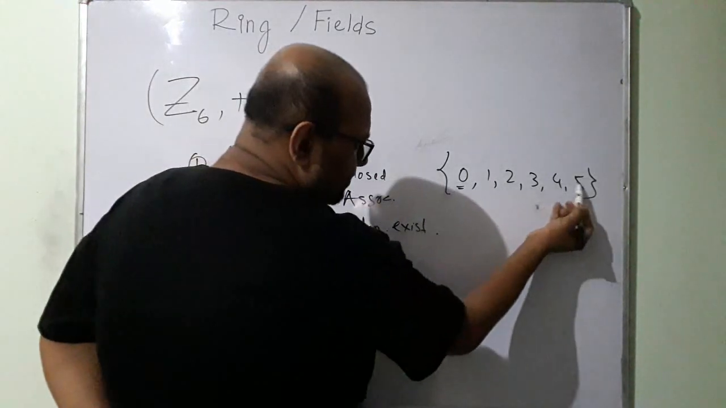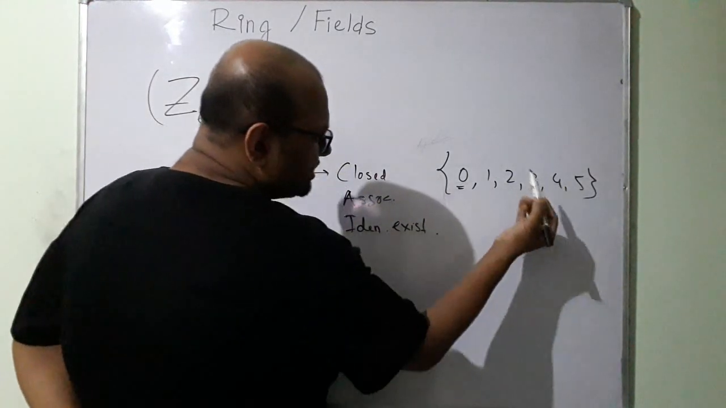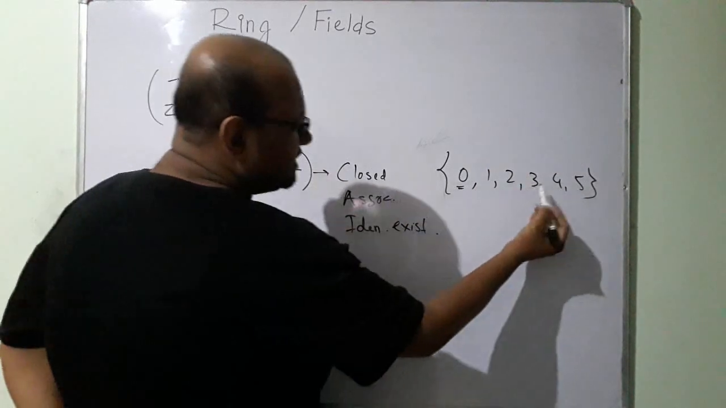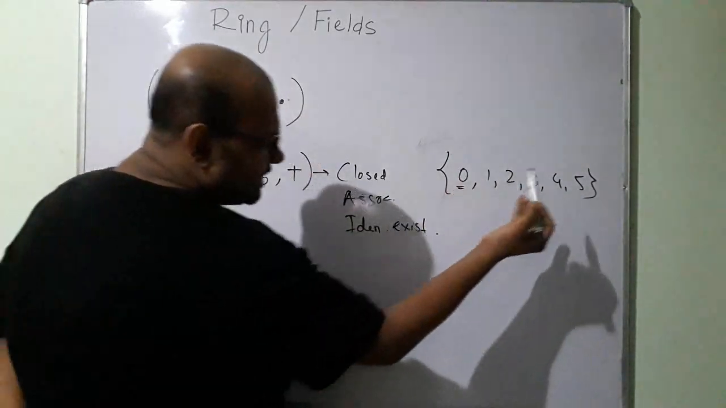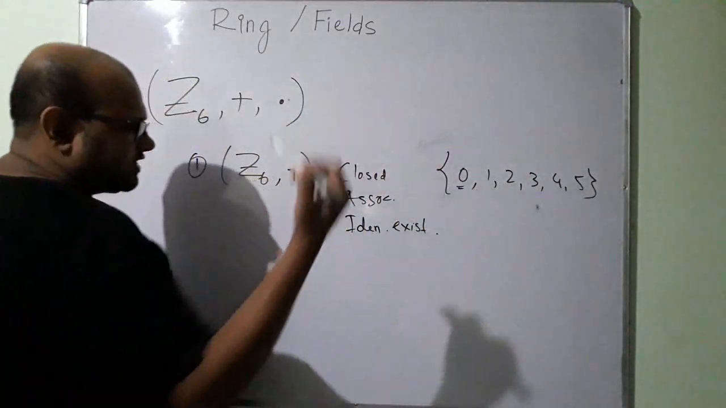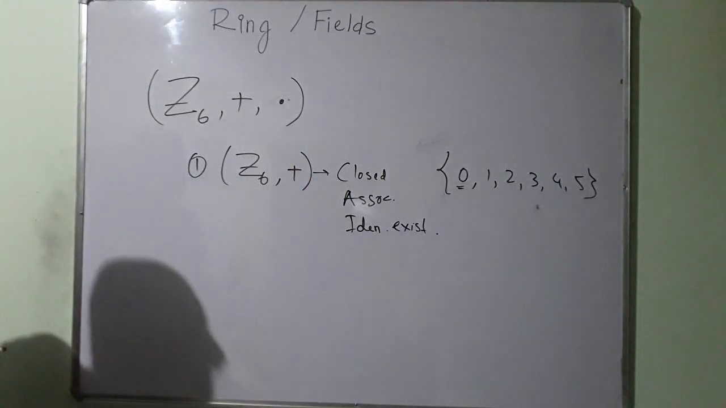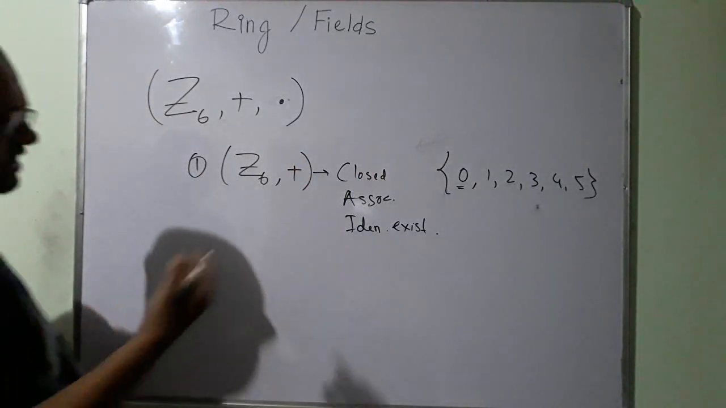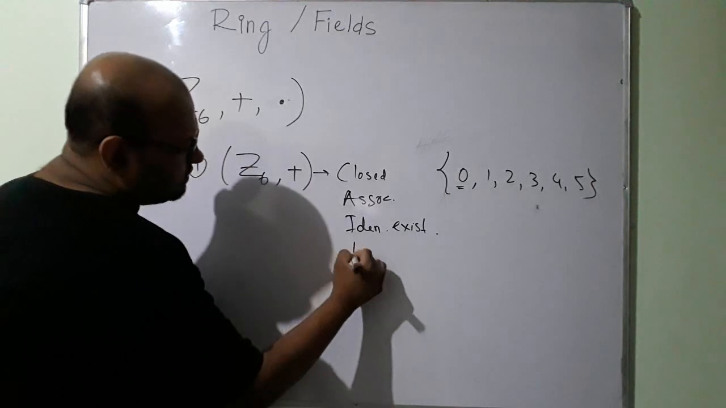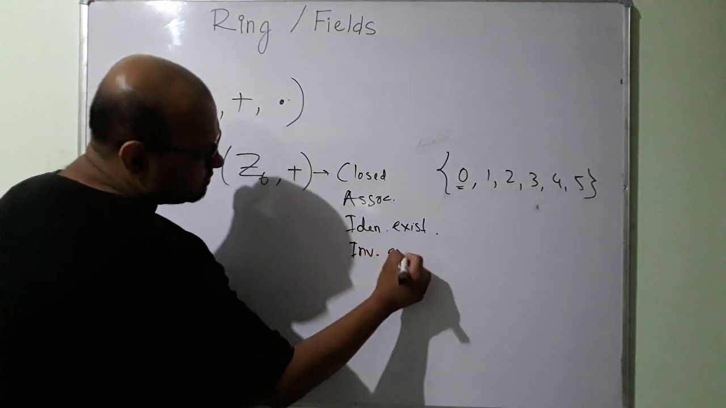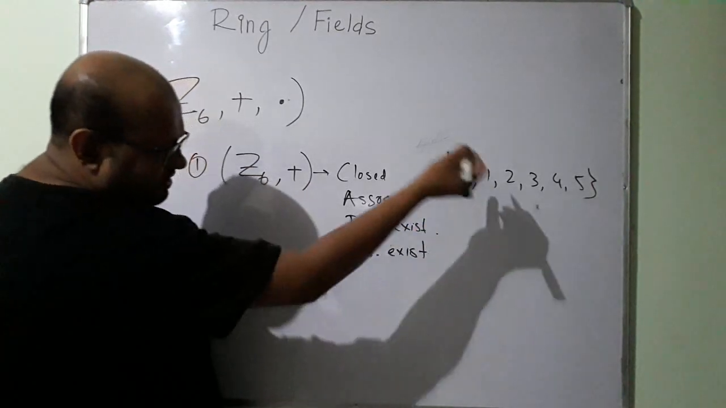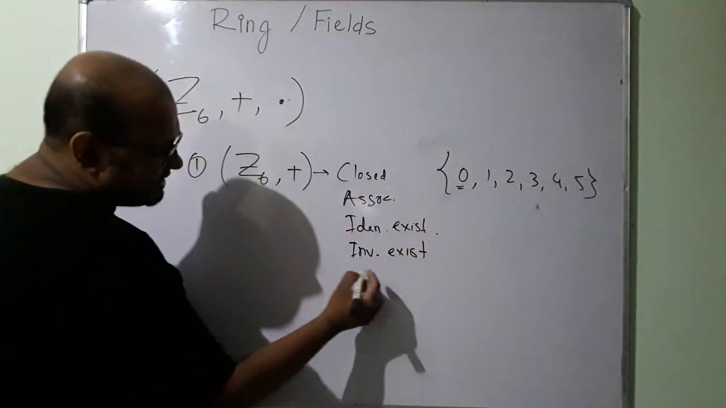For 1, 5 is the inverse. For 2, 4 is the inverse. For 3, 3 itself is the inverse. For 4, 2 is the inverse. For 5, 1 is the inverse. And for 0, it is itself the inverse. So identity exists, inverse exists, and modulo addition is commutative.